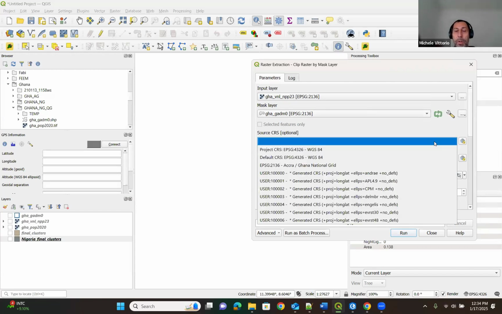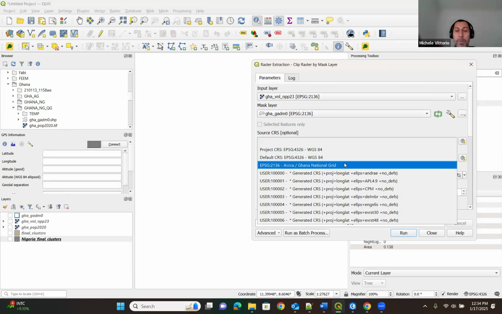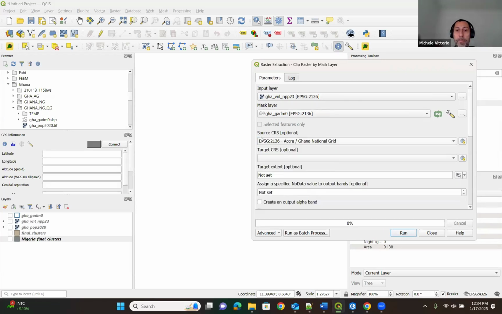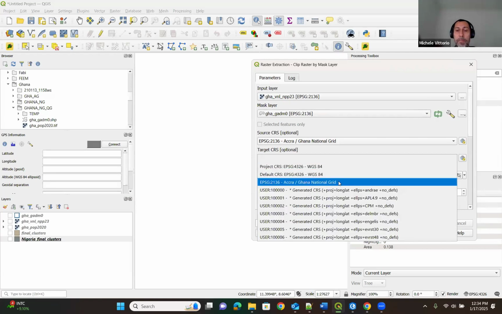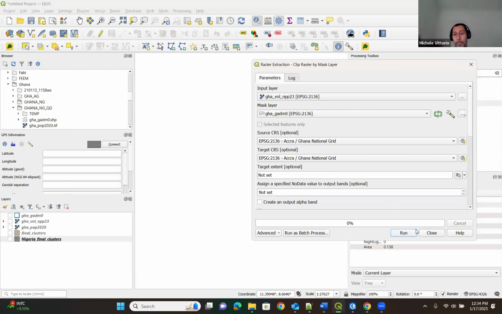Here it is asking you for your coordinate system. As we said before, we checked on the website that we can use the 2136 Ghana National Grid. You can specify it. Then you run it, and you can get the nightlight satellite image for Ghana in this case. And if you clip also the population raster, you can have the population raster for your country.